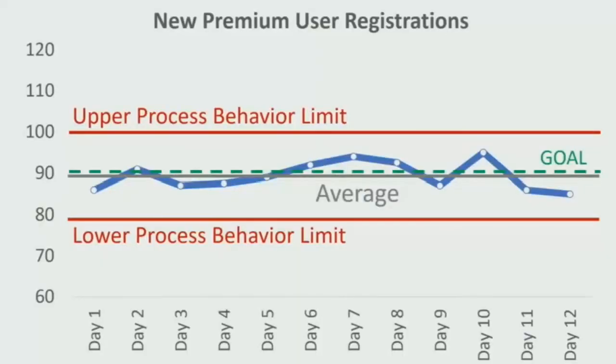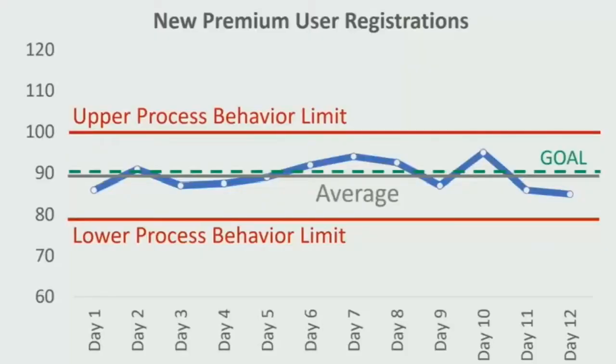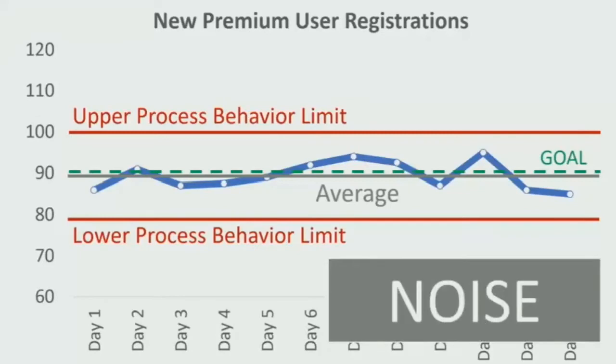So we calculate 2 other very helpful lines called process behavior limits at an upper and a lower bound. Now again, these are calculated. We don't set goals. This is not what we want the process to do. This chart tells us how the process is performing. And we see with this baseline data, with all of these data points basically just fluctuating within those red limits, all of these data points are noise.